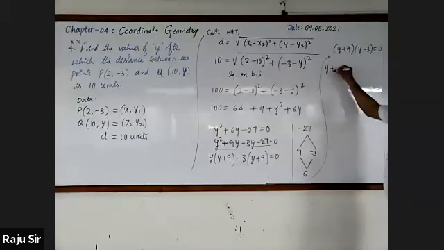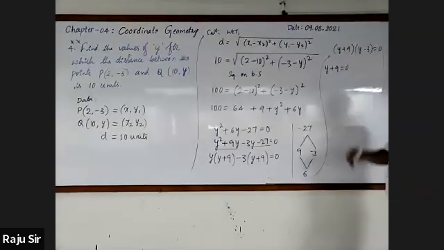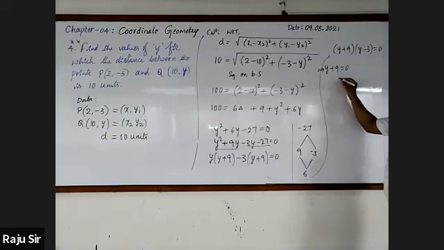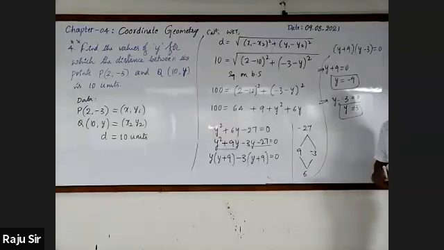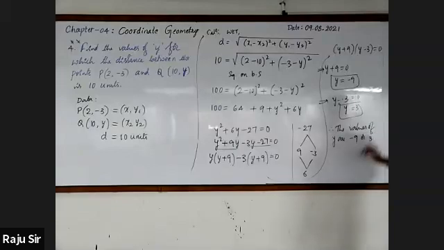Equate each term to 0. y plus 9 equal to 0, then y is equal to minus 9. Next, another one is y minus 3 equal to 0, then y equal to 3. Therefore, the values of y are either minus 9 or 3, sir.